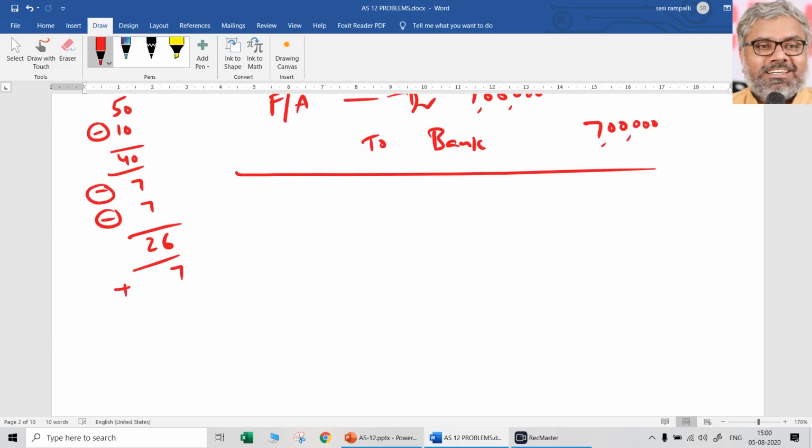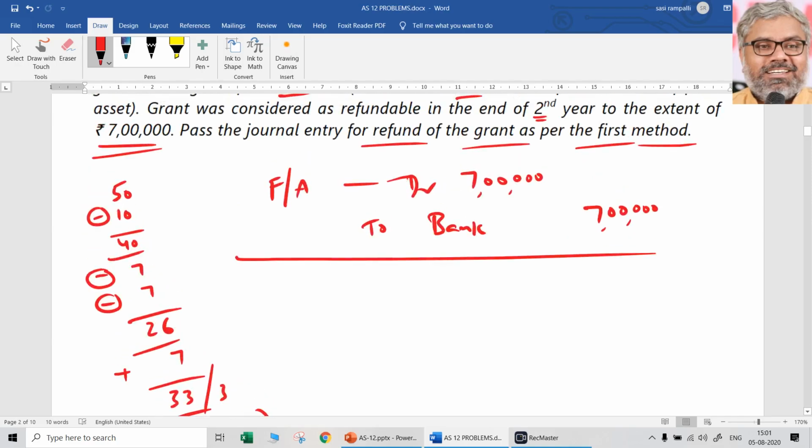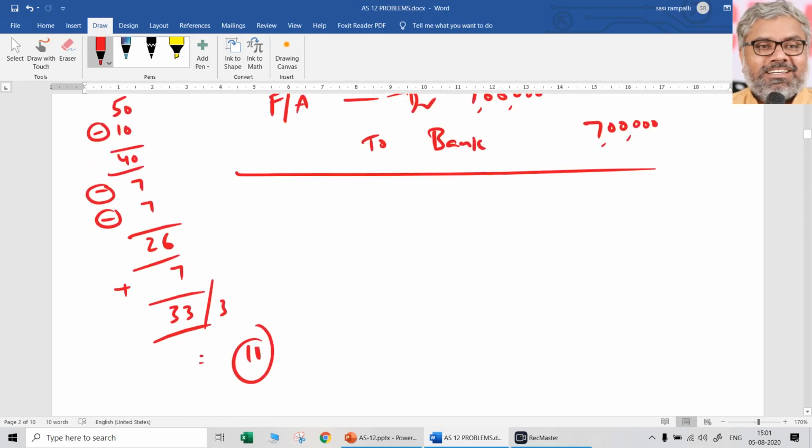Now this will be increased with this 7 lakhs, which means that becomes 33. And how many years is remaining? 3 years is remaining. So what will be the depreciation for the future 3 years? That will be 11 lakhs. That is also possible to be asked as a question. We need to understand the impact of this. Originally, full story we need to understand.